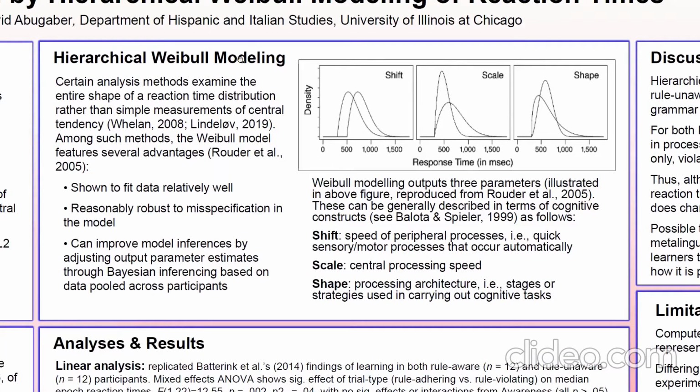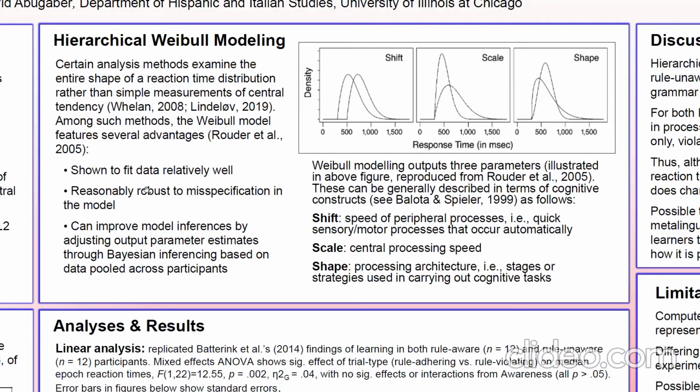Now let me tell you a little bit more about the analysis method that we used. Hierarchical Weibull modeling comes from a family of analysis methods that look at the shape of an entire distribution rather than just measurements of central tendency like the mean or the median. Hierarchical Weibull modeling has certain advantages in that it can fit the data relatively well, it's robust to misspecification in the model, and by using Bayesian inference, it can adjust output parameter estimates by pooling data across participants.